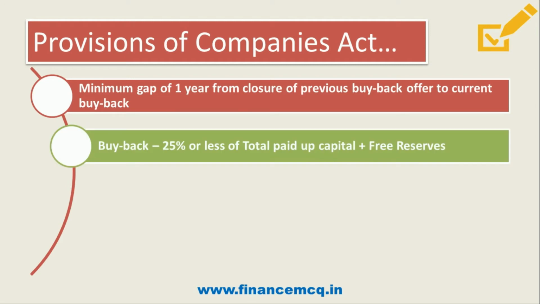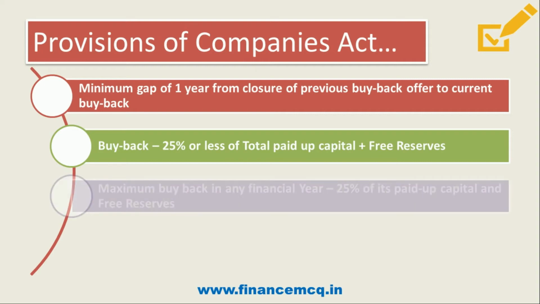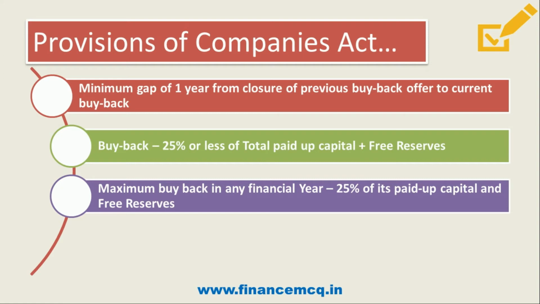Then friends, if a company has decided on a buyback, they can do so, but the buyback limit is 25% or less of total paid up capital plus free reserves. And friends, the maximum buyback a company can make in any financial year is 25% or less. So in 1 year, maximum 25% only of shares can be bought back.